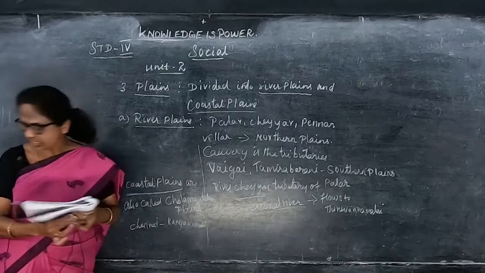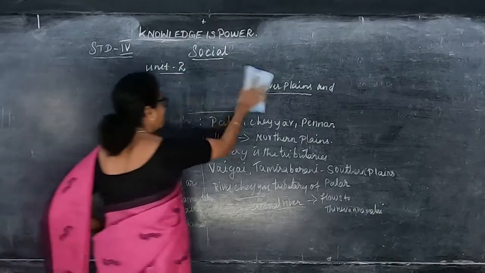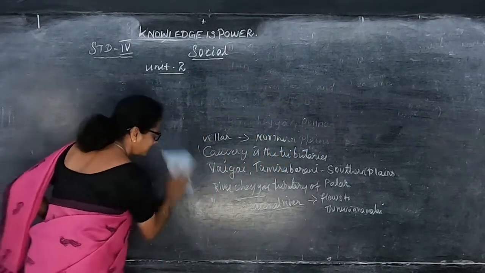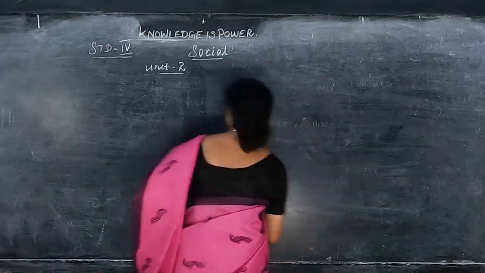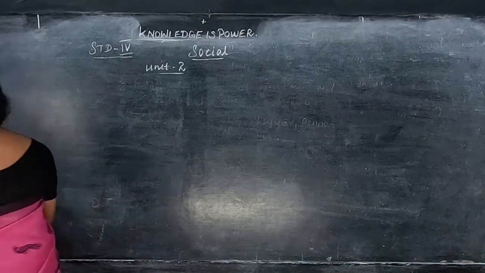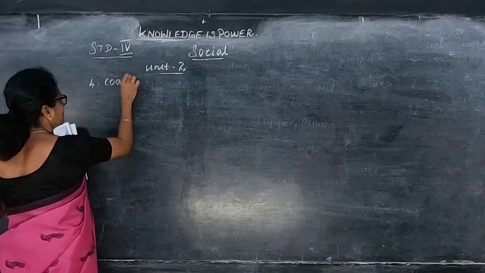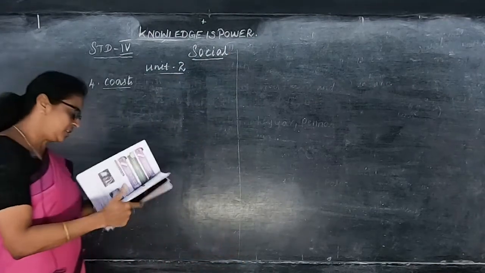Okay children, now we are going to see about the coast. What is the coastal region? Next, the fourth one is the coast.